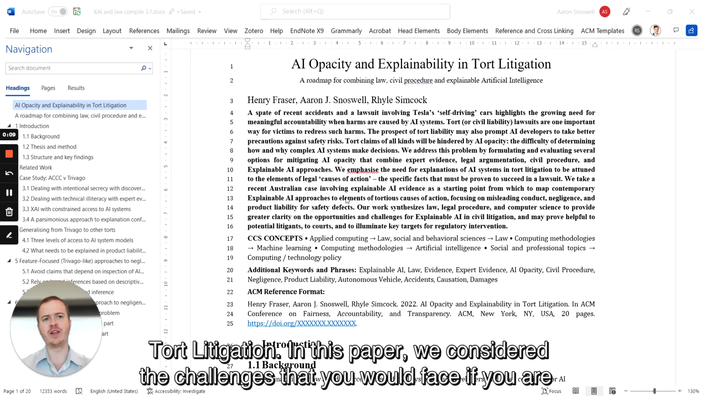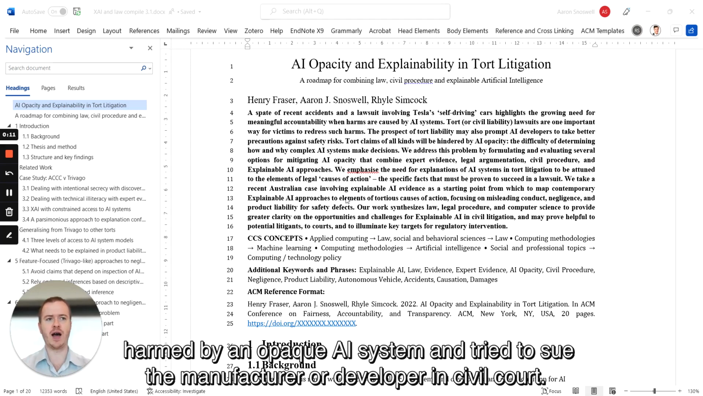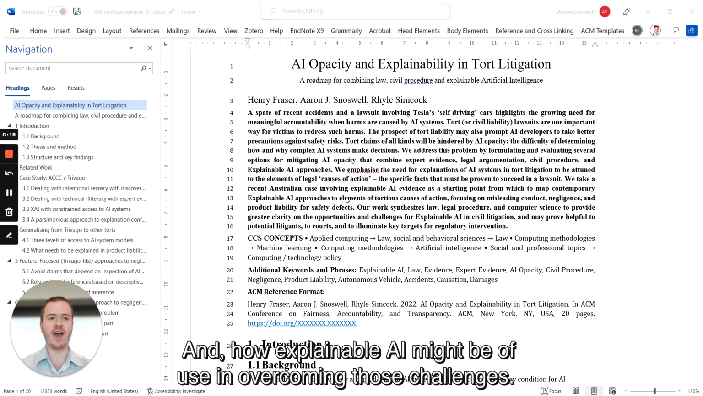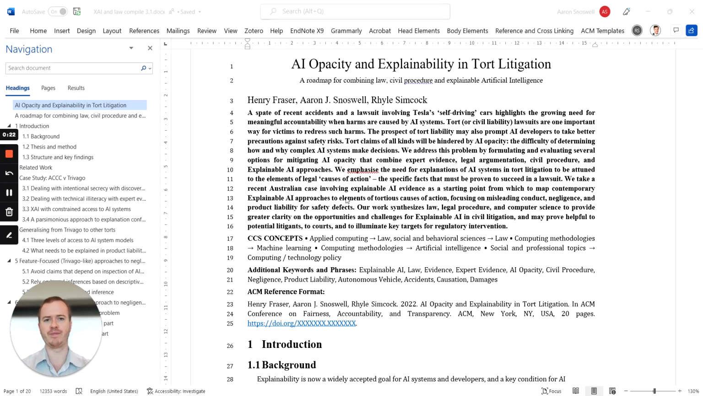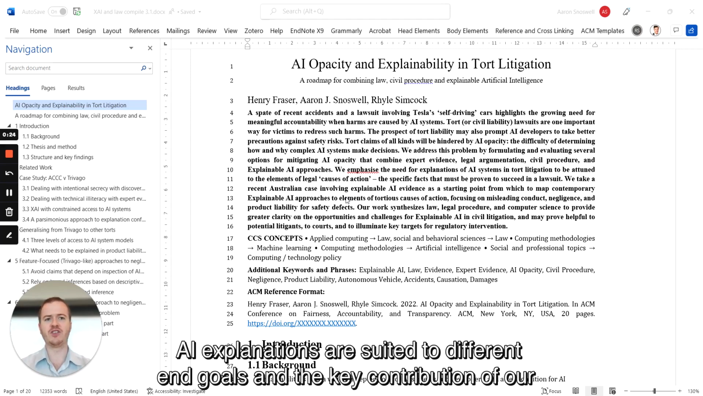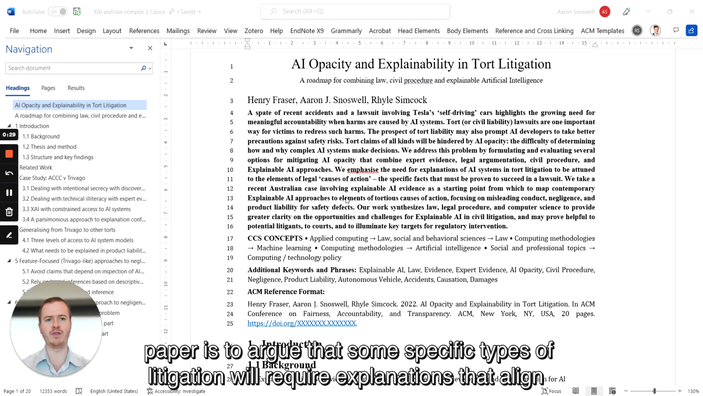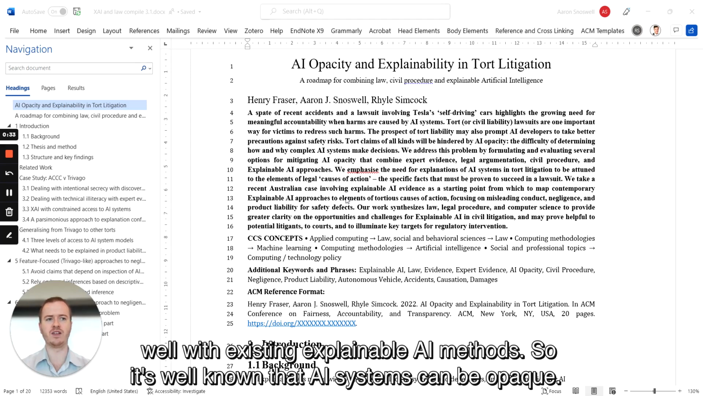In this paper, we consider the challenges that you would face if you are harmed by an opaque AI system and tried to sue the manufacturer or developer in civil court, and how explainable AI might be of use in overcoming these challenges. AI explanations are suited to different end goals, and the key contribution of our paper is to argue that some specific types of civil litigation will require explanations that align well with existing explainable AI methods.